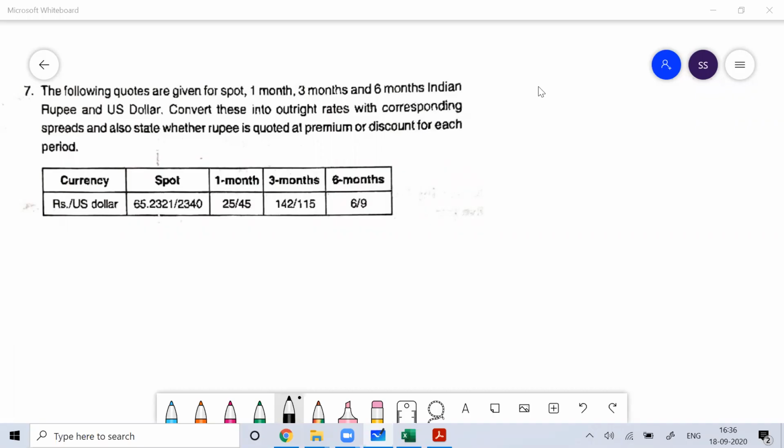We were discussing how the cross rate mechanism works, which we have done in the last two classes, and in today's class we'll discuss outright quotes, the forward rate market. Everyone knows that when banks or corporates try to hedge their risk in the currency market, they prefer the derivative market more than the spot market.